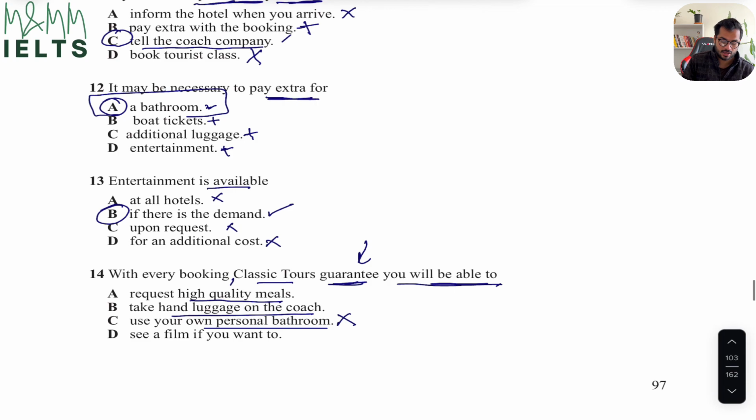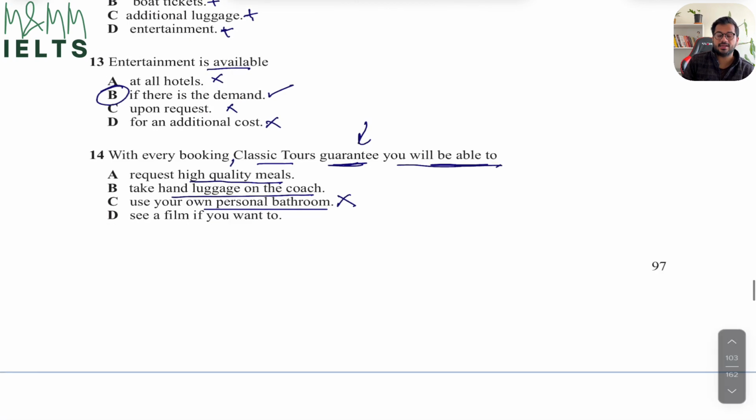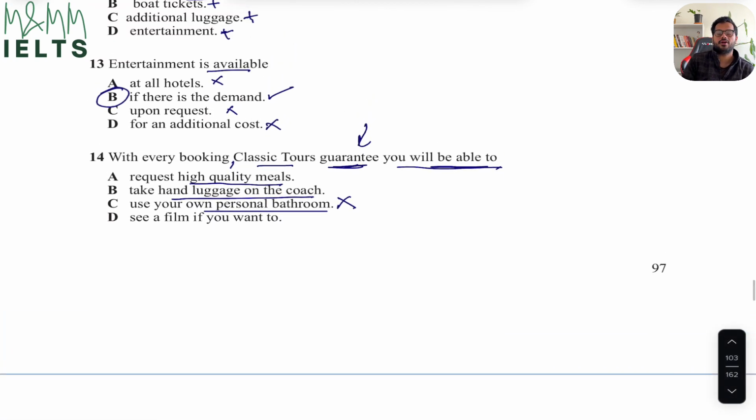We just did one question before that it may be necessary to pay extra for, and it's only available, it's limited number of rooms subject to availability. So that's not guaranteed. See a film if you want to. Again, that's part of the entertainment. And we just did the previous question where they said it's only when there is a demand, only then they can offer that, otherwise no. So there's no guarantee that the entertainment would be offered. So first two options, request high quality meals or take hand luggage on the coach.